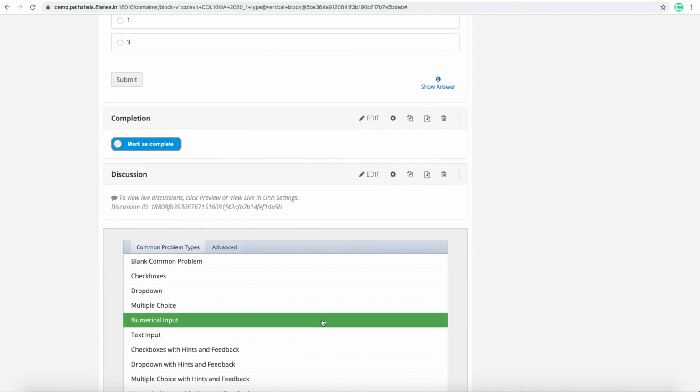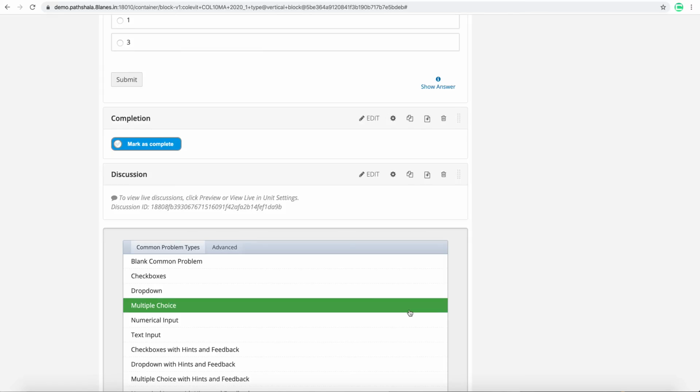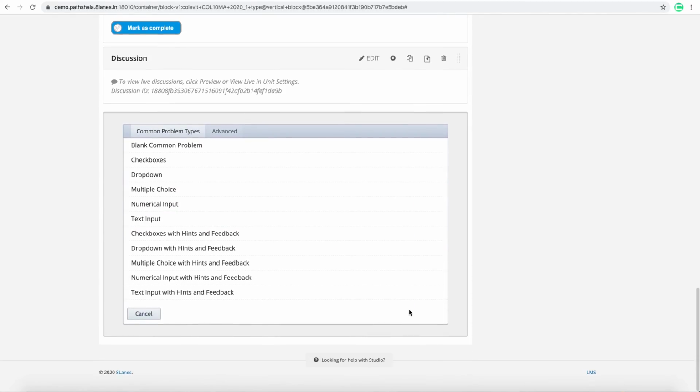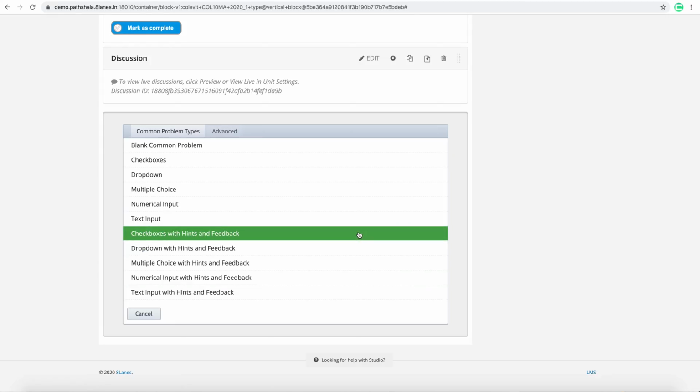Now if I go to the problems, here you have multiple ways of publishing the questions, so that you are not just creating multiple choice. You can add text inputs where your student has to enter a response to complete the question, some hints you want to publish, some feedback you want to take from your students, some numerical inputs you would like to take from your students.